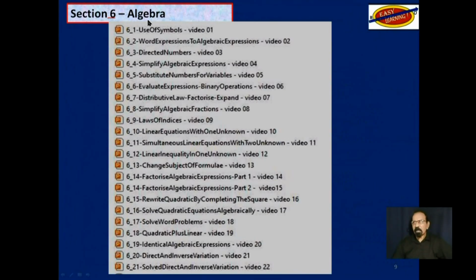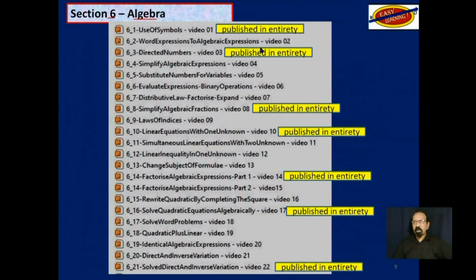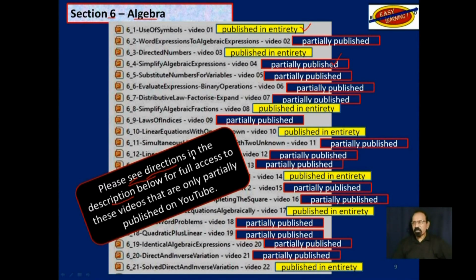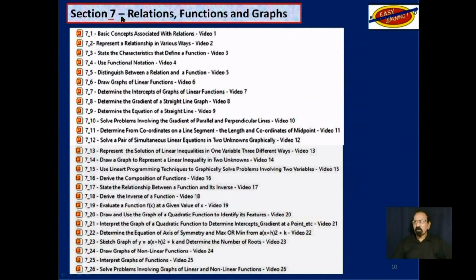Section 6, algebra. These videos that you see here indicated in yellow, all 7 of them are published on YouTube in their entirety, especially since algebra seems to be a problem area with learners. The others are published partially. Again, please see directions in the description below for full access to these videos that are only partially published on YouTube. We are now at section 7, relations, functions, and graphs.